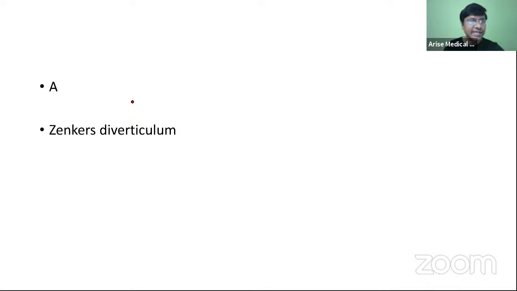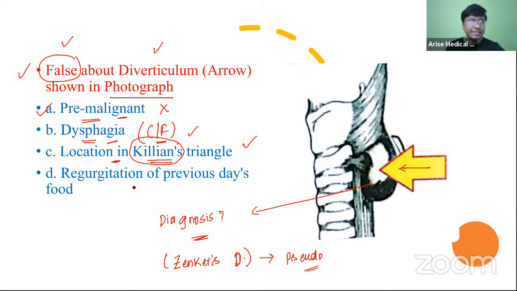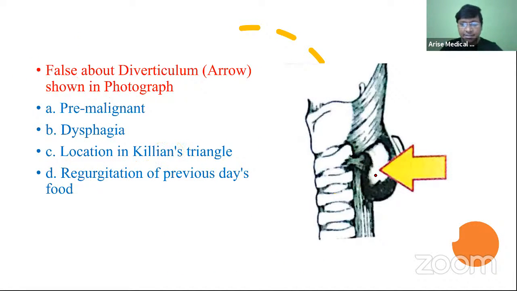Okay, so it is not a pre-malignant condition. Dysphagia will be there, located in the Killian's triangle, and regurgitation of the previous day's food will definitely be there. Why? Because the food which has been taken can get accumulated in this outpouch, and from the pouch it can enter, and then there can be regurgitation. So the false statement about this diverticulum is, it is not a pre-malignant condition. That's a very important point that you need to know, right?